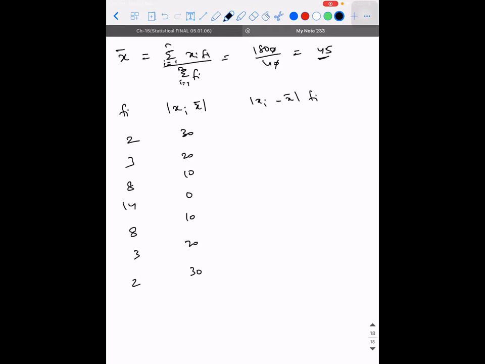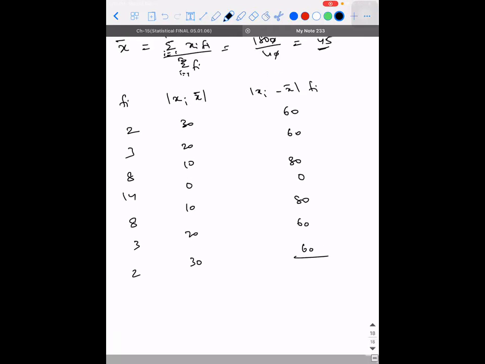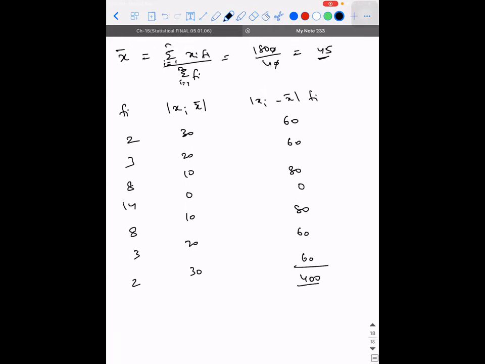Xi minus x bar into fi, how much is it? 60, 60, 80, 0, 80, 60, 60. So how much is the sum of all these things? 120 plus 80, 200, 200 plus 80, 280, 280 plus 120 is 400. So what is the mean deviation with respect to mean?